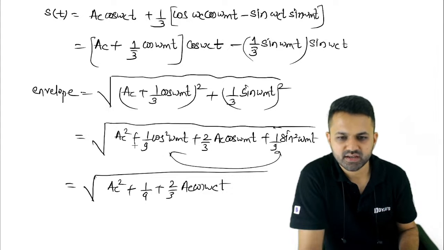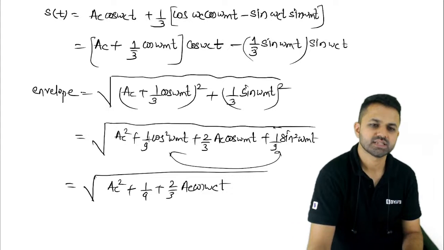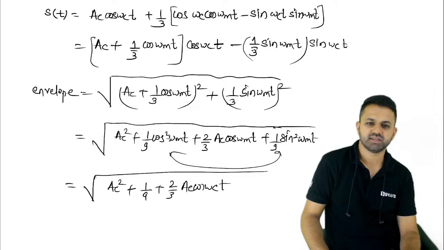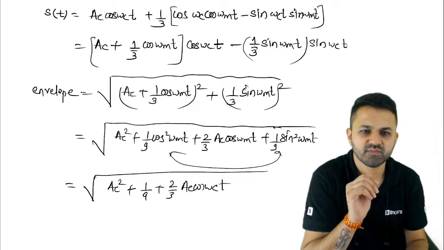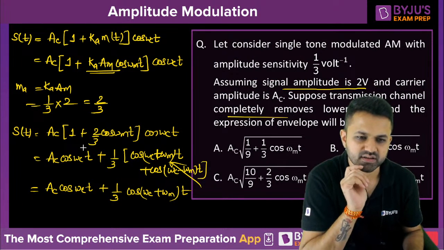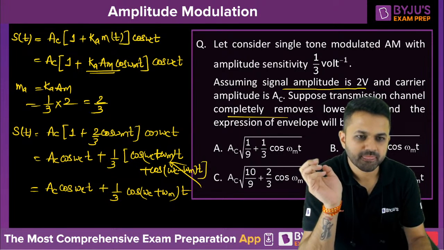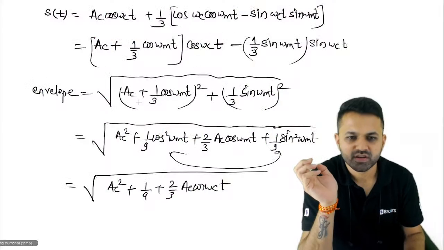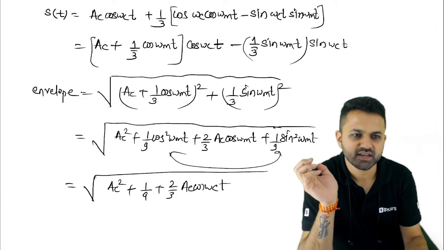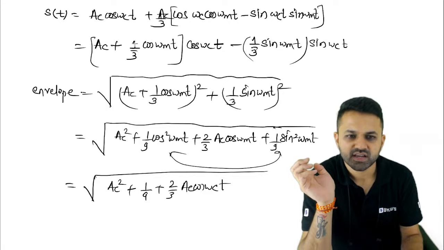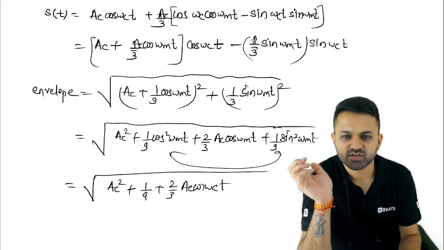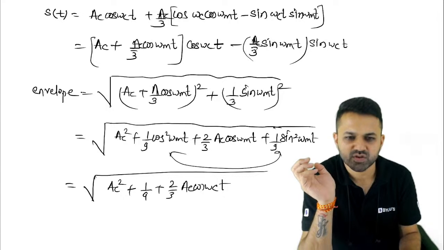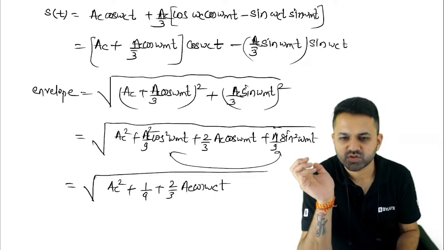So in this question, this is 1 by 9. This AC square should be common too. Yes, I think I have missed the AC in this second part, right? So AC is actually common in all. So this is AC square by 9, and this is also AC square by 9.